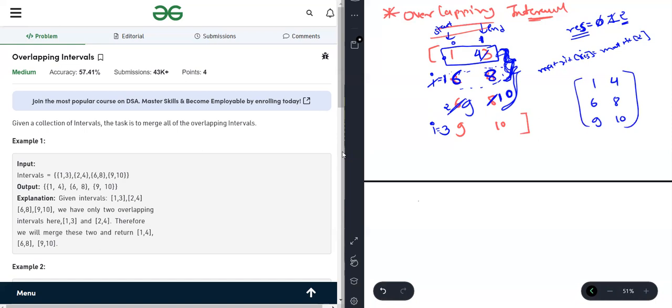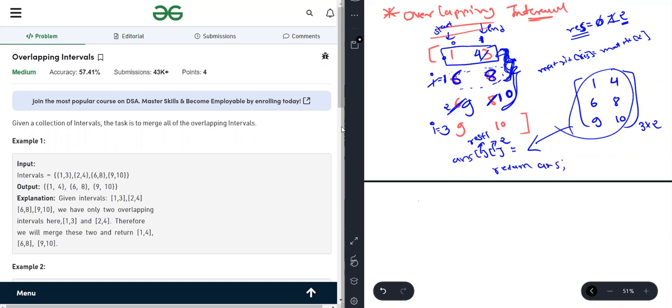So this is a 3 cross 2 matrix. So we are creating one new result matrix of size result plus 1 rows and 2 columns, and we are just copying these values into our result matrix, or you can call it the answer matrix, and we are returning the answer.